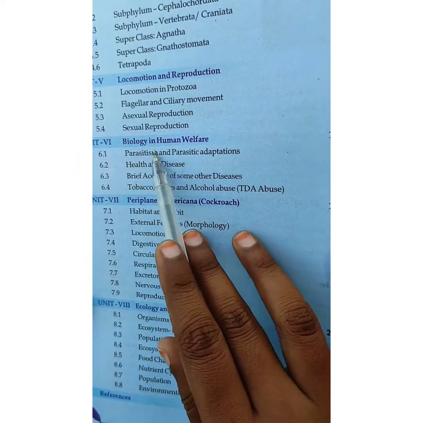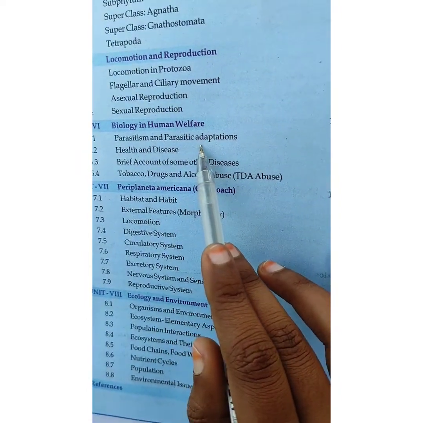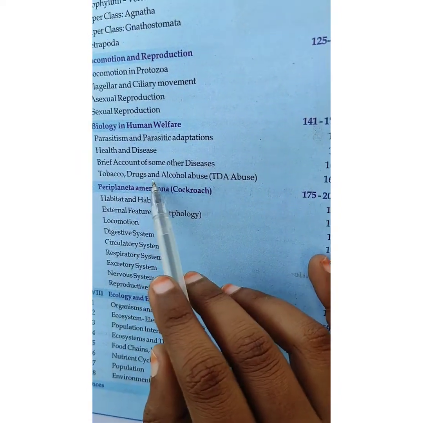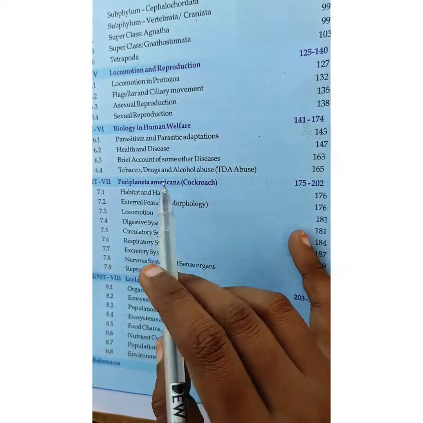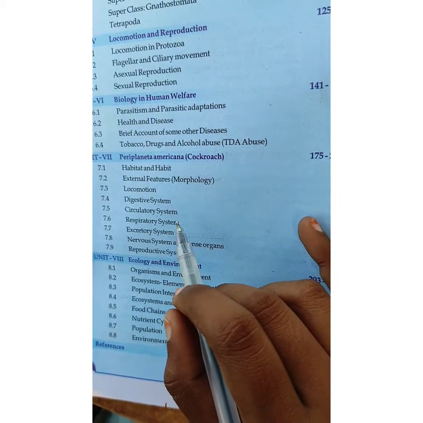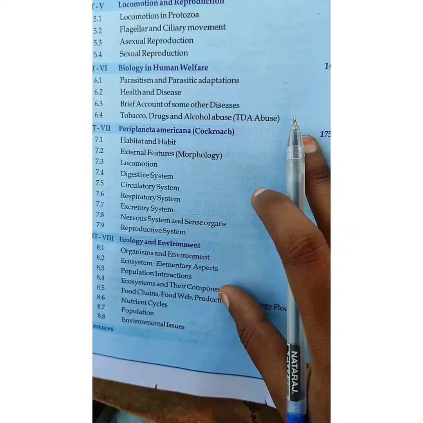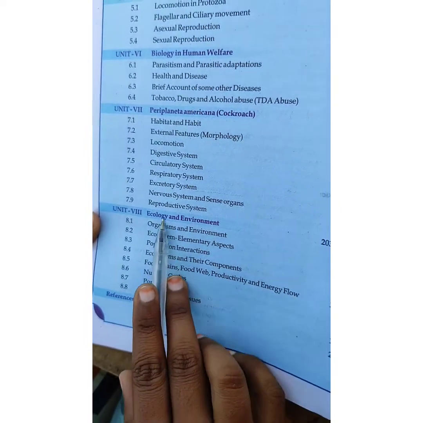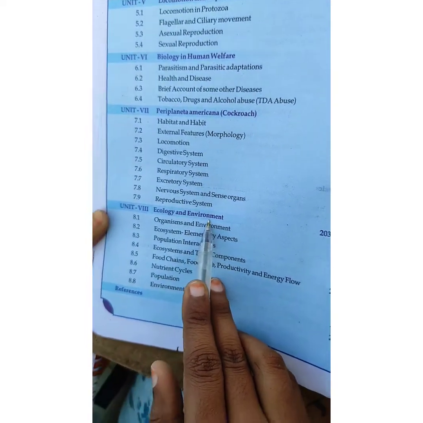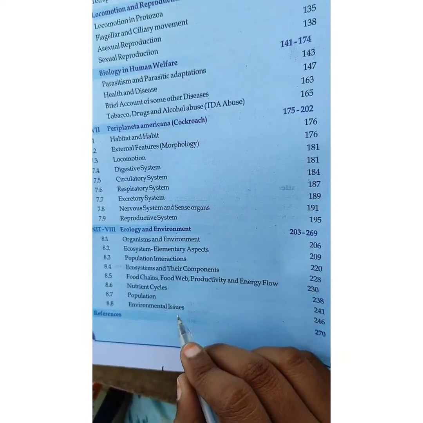So next, biology and human welfare, very important, we will get diseases and all from here. Next, cockroach, Periplaneta americana. So we will get some two or three questions from cockroach, so we have to read this also. The last chapter is ecology and environment. This is also very important.